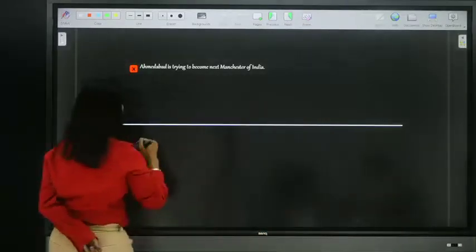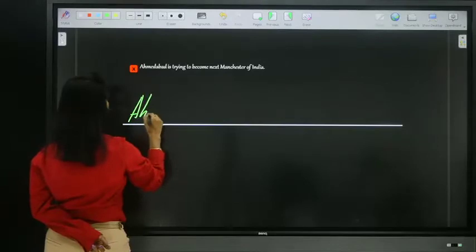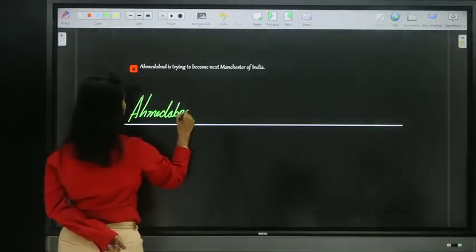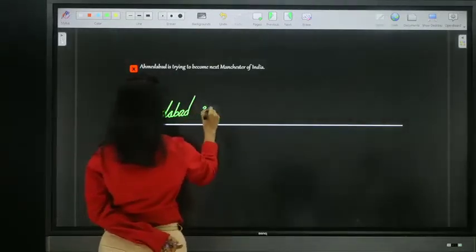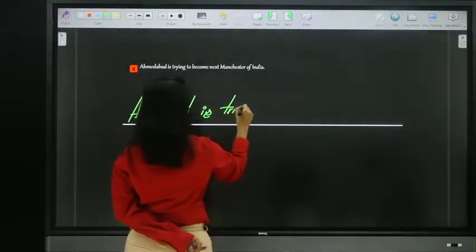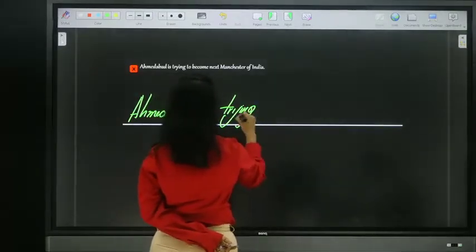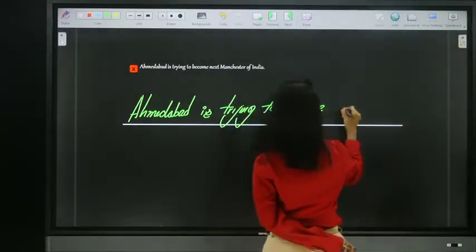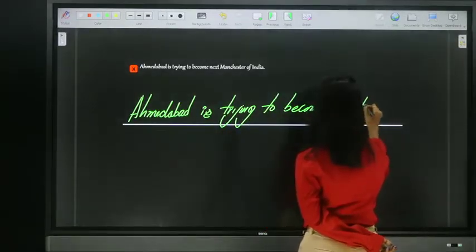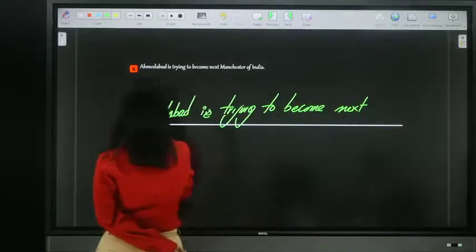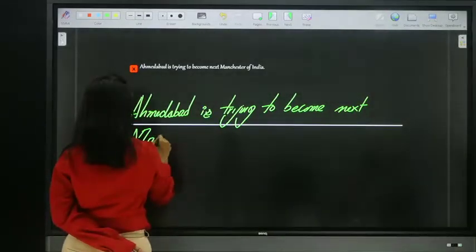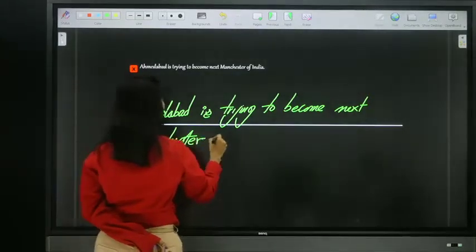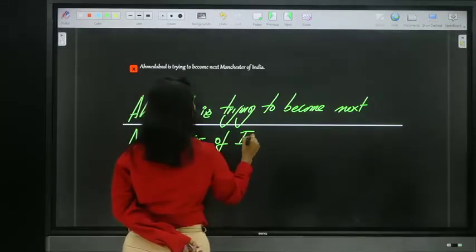Look at this. Ahmedabad is trying to become next Manchester of India. Next Manchester of India.